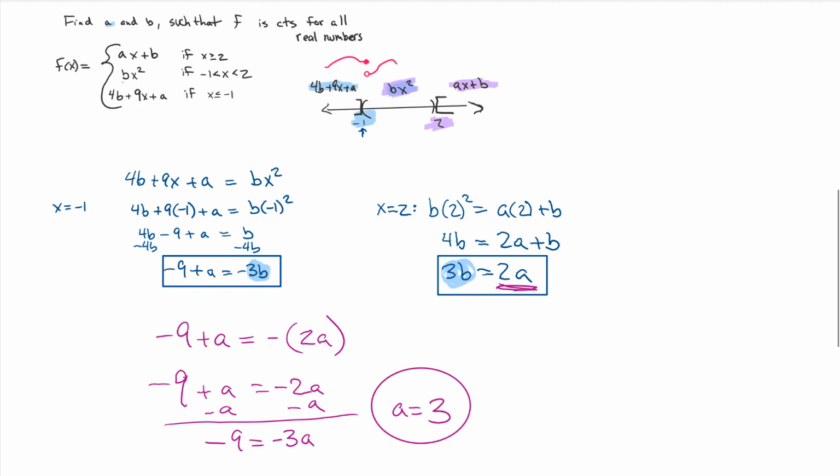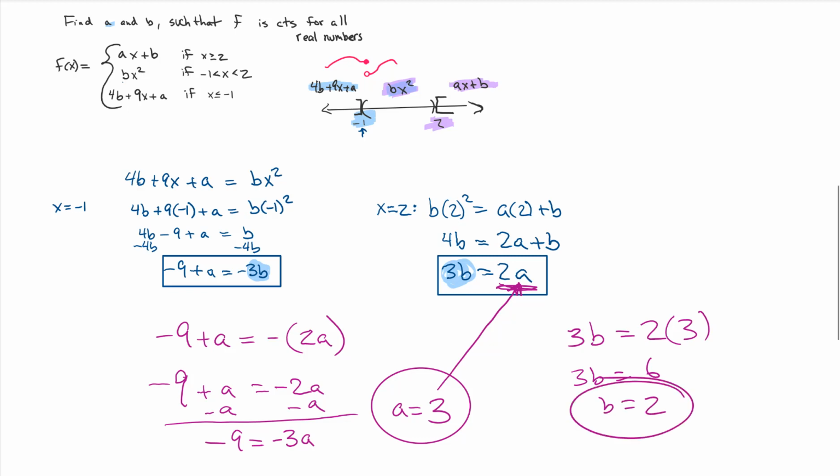We found a. Well, shoot, just plug it on into there. We're almost done. So we have 3b is equal to 2 times a, and a is equal to 3. So we have 3b is equal to 6, and b is equal to 2. We did it! Woohoo!